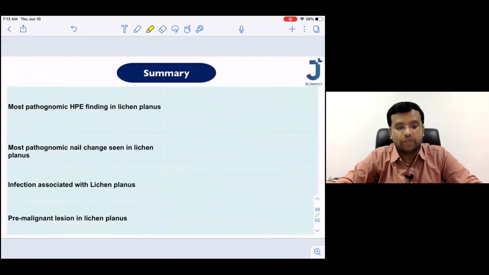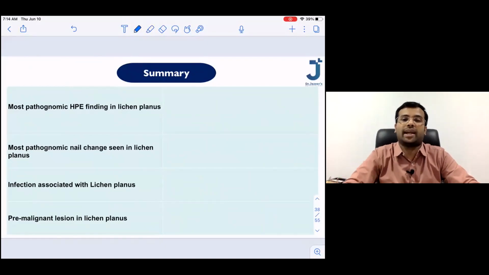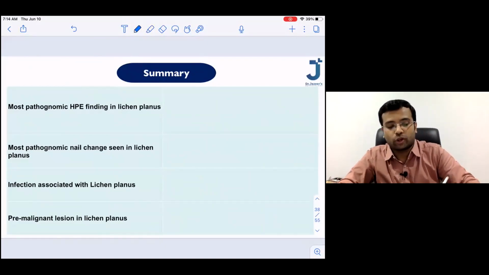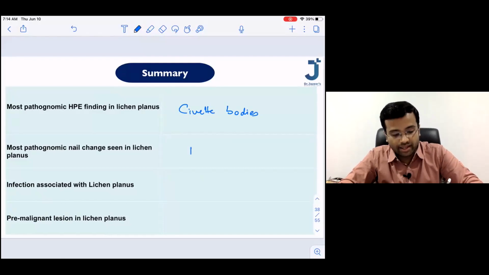So let's quickly summarize about lichen planus, and then we will do few MCQs for a quick revision, and then we'll wind up for the day. So what is the most pathognomic HPE finding in lichen planus? So the most pathognomic HPE finding is the civatte bodies or the colloid bodies. Excellent. So what is the most pathognomic nail change that you see in lichen planus? Nail change. Exactly. That is going to be called as the pterygium.